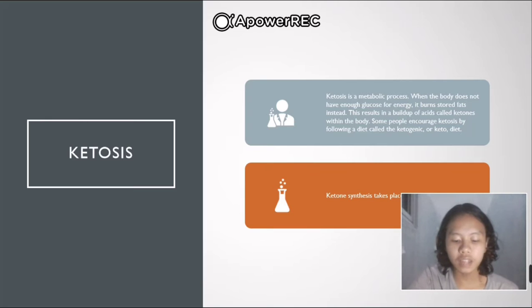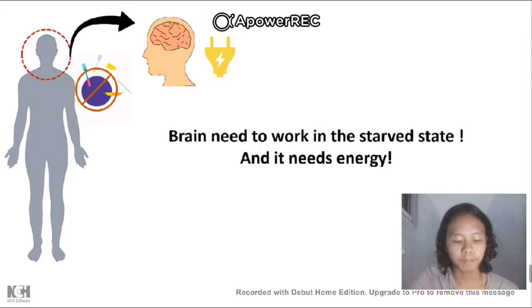Under the starved state, our brain needs to continue working and it needs energy. But the problem is that even if the body tries to break down fatty acids to produce energy, the body cannot utilize circulating fatty acid and it cannot pass through the BBB, or blood-brain barrier. So the brain or the body needs to find a source that can penetrate the blood-brain barrier, and it is the ketone bodies.